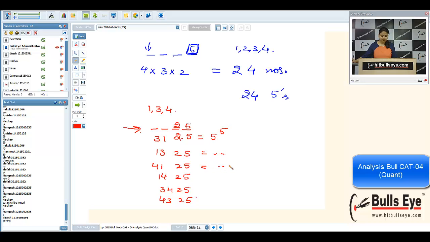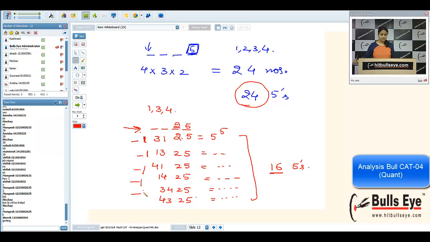Similarly, you will count all the number of 5s. You will be getting 16 5s in these cases. I'm not going into calculation. You have the PDF copy. There will be 16 number of 5s in these 6 numbers. Already we have counted 1 5 each from these 6 numbers because these numbers were included in the previous calculation. That's why we are left with 10 more 5s, 10 new 5s that I'm adding into 24.